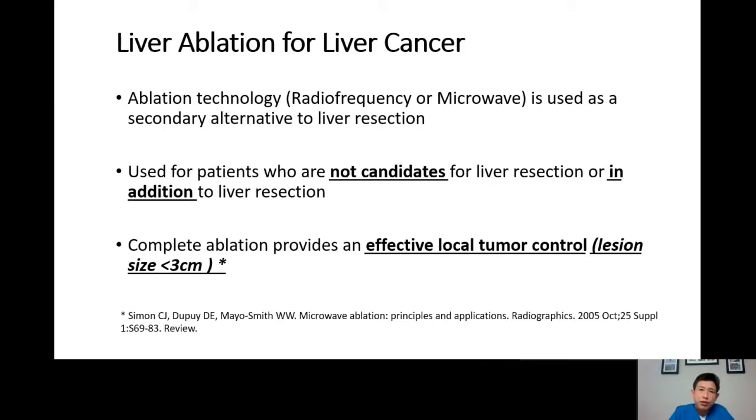So instead of removing too much liver, a tumor that is less than 3 centimeters at the time of operation can be managed with local ablation only. And when it's done well, the outcome will be similar to liver resection. It is very important to realize that complete ablation should only be done for tumors about 3 centimeters or less. Larger tumors should be considered very selectively for ablation because larger tumors have a much higher chance of local recurrence.